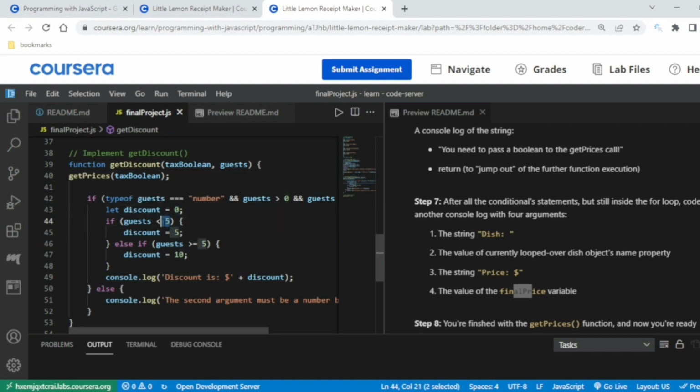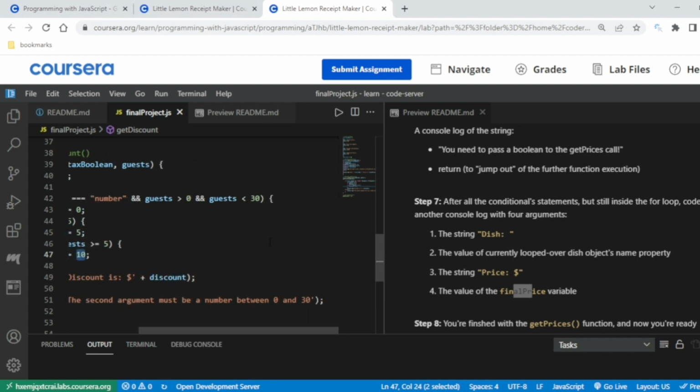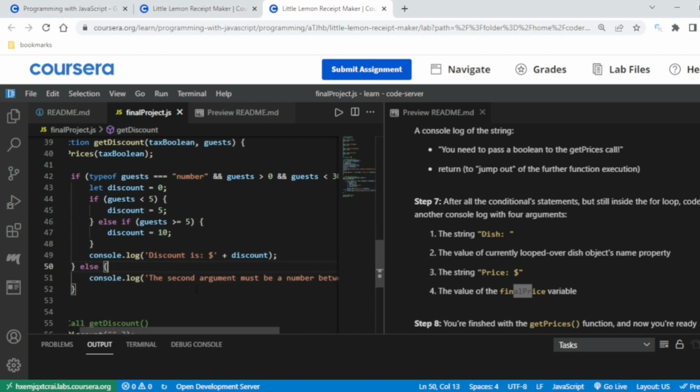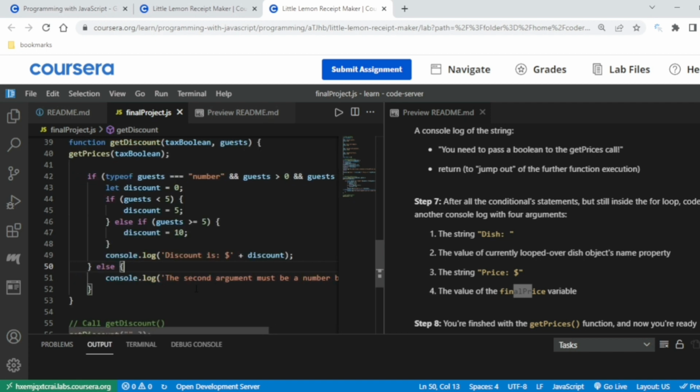If guests are less than 5, it means discount is 5. Else if guests are greater than or equal to 5, the discount is 10. What about 30? They are not able to serve 30 customers or more, so it should be less than 30. Then console log discount is plus discount, $10 or $5. Else console log the second argument must be between 0 to 30.